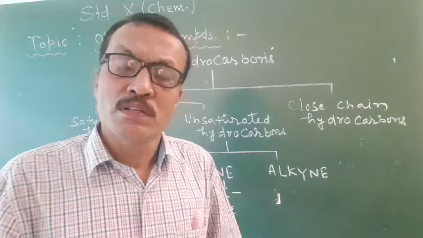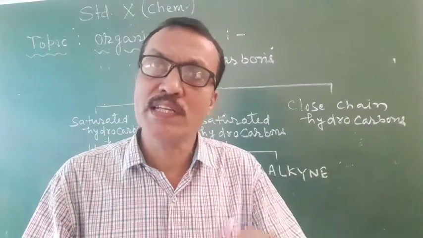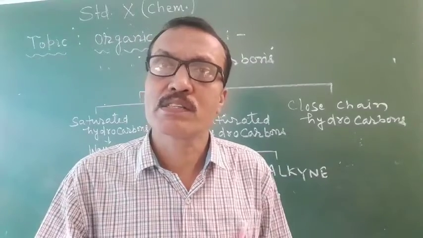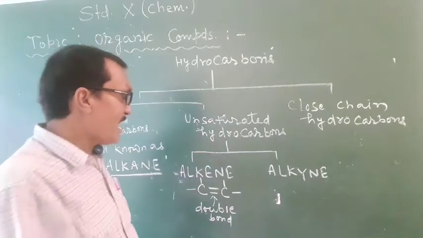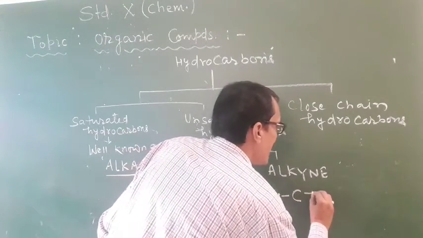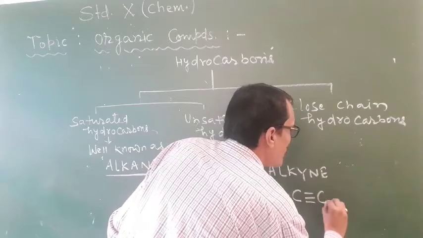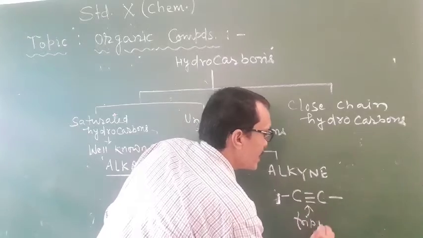So the hydrocarbons whose name ends in suffix ene are said to be alkenes. And students, alkynes are those unsaturated hydrocarbons which contain triple bond between carbon and carbon atoms.